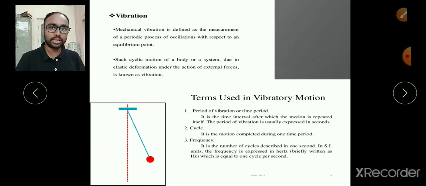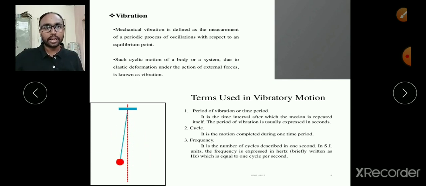So what are we saying? A cycle is the motion performed within one complete time period, that is what we can say is one cycle. Or, reversing it, we can say the time required for one cycle is called the time period, right? Now the frequency. The frequency means how many cycles the system performs in one time period.